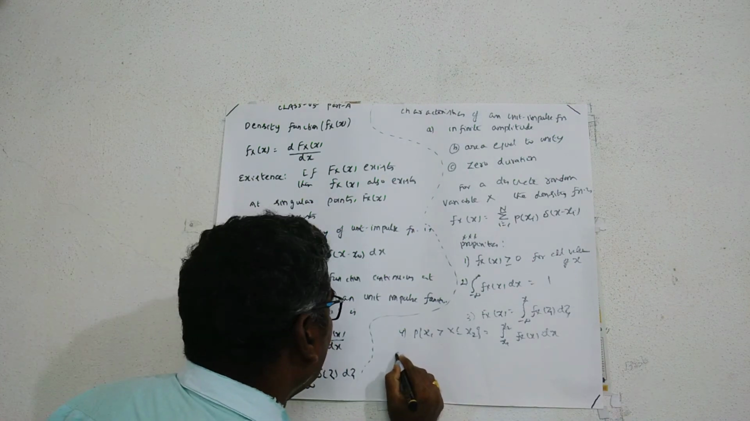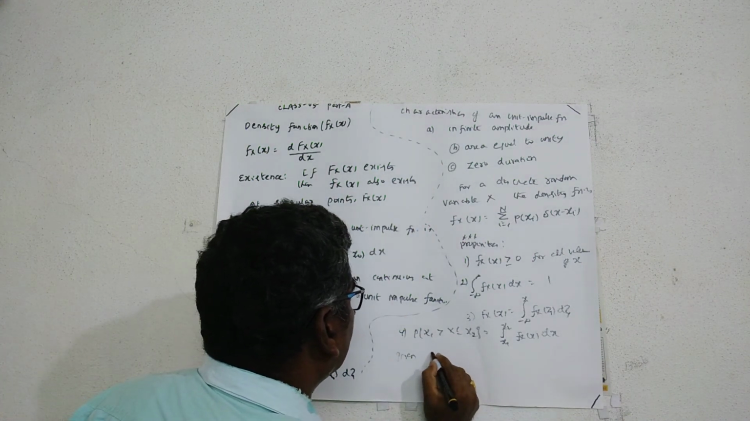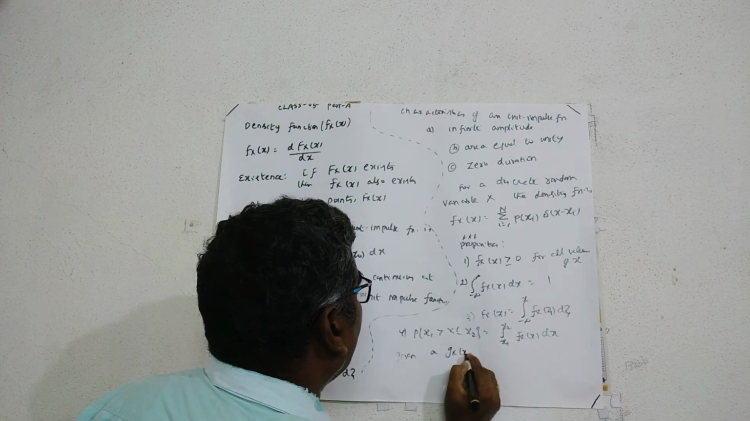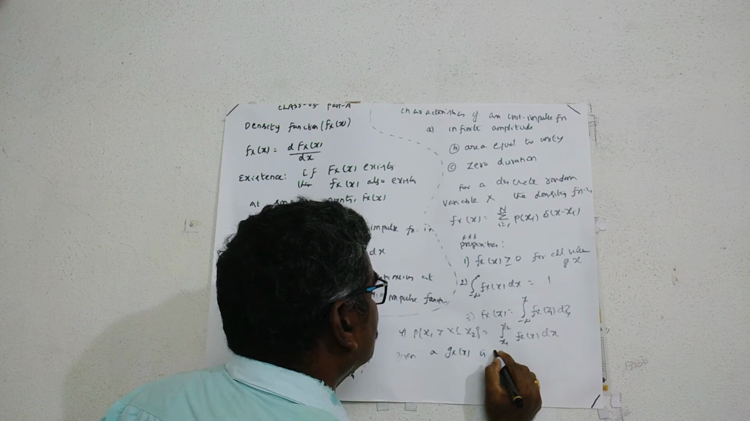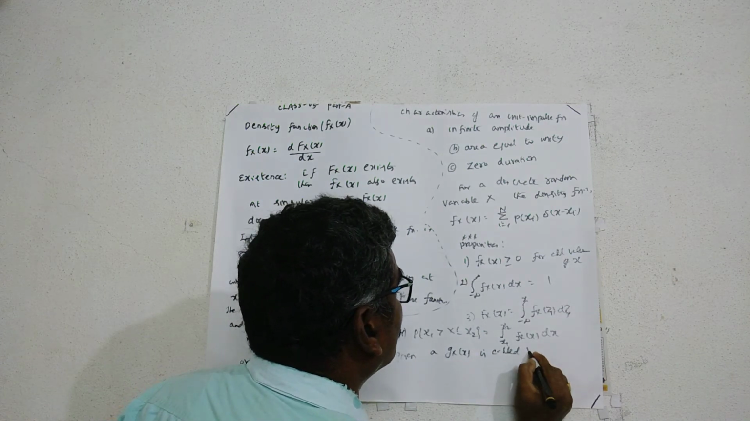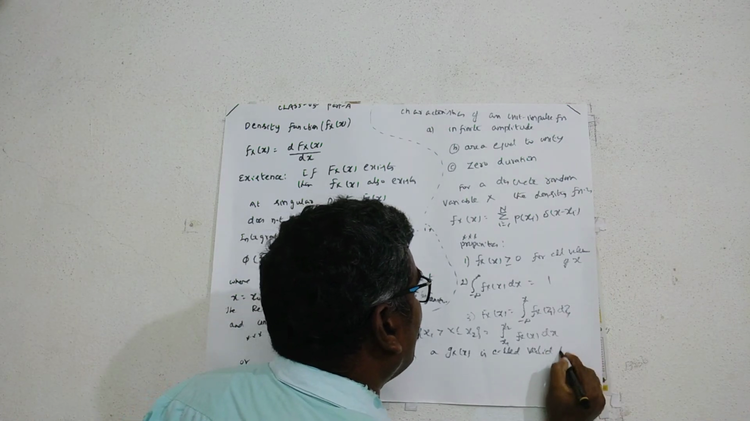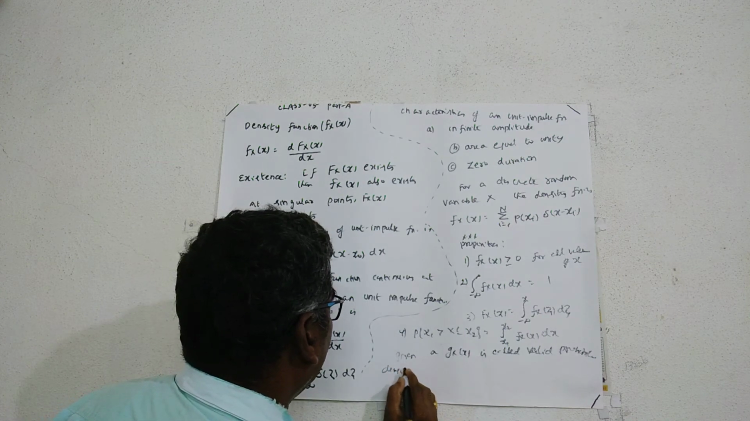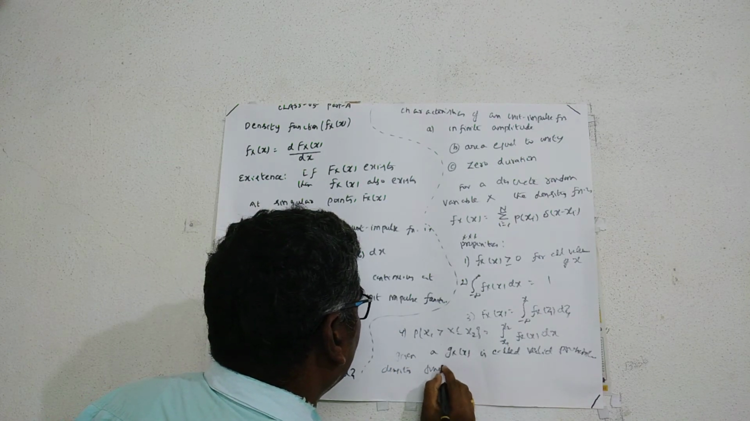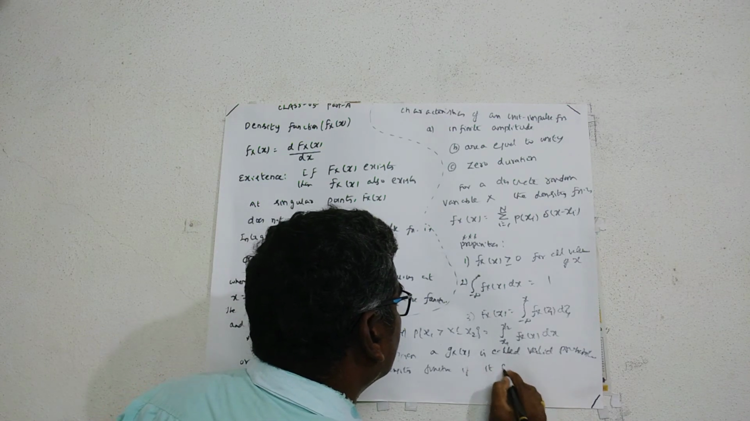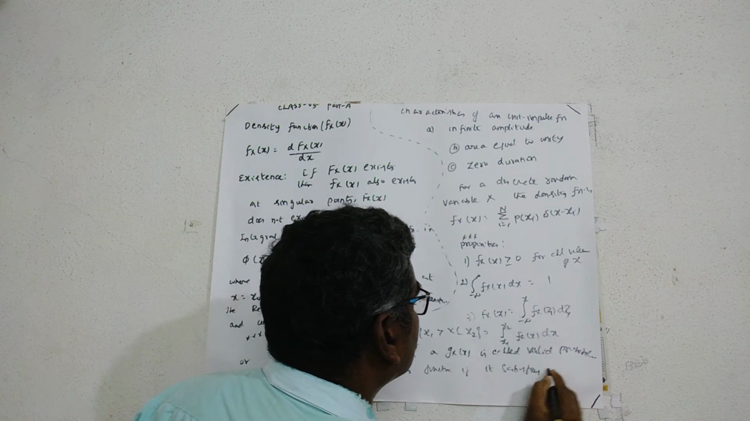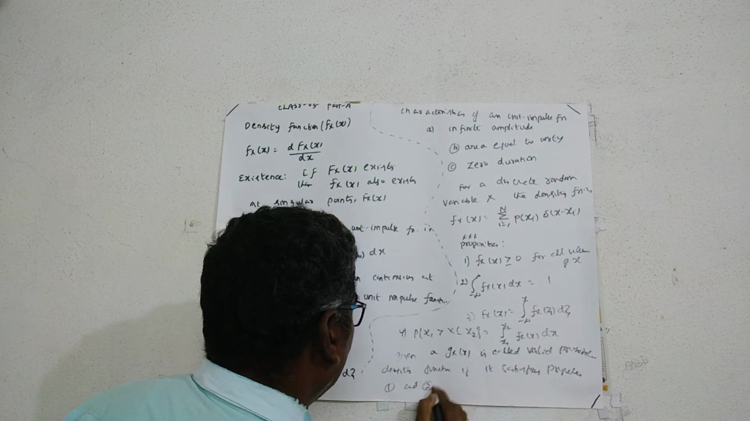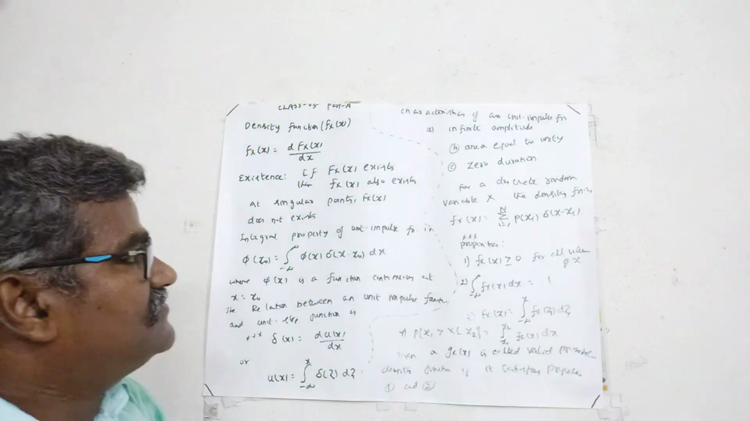Given an arbitrary function g of x, it is called a valid probability density function if it satisfies properties 1 and 2. Okay, here we have four properties.